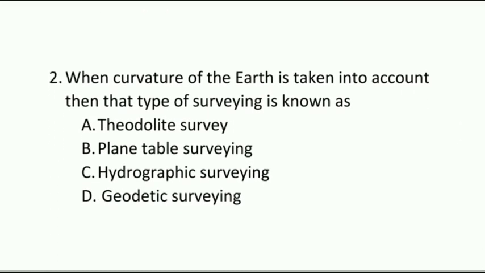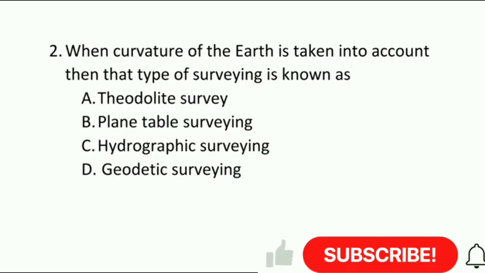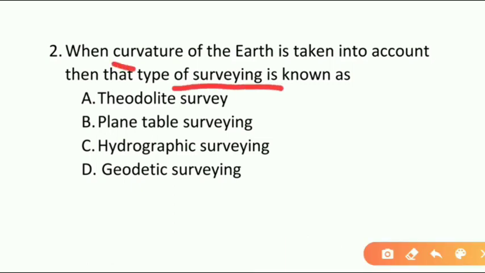And we are going to the next question. Our second question is, when curvature of the earth is taken into account, then the type of surveying is known as. That means here they are mentioning particularly the curvature of the earth is taken into account. And the options are A theodolite survey, B plane table survey, C hydrographic survey, D geodetic survey. And the correct answer is D, geodetic survey.